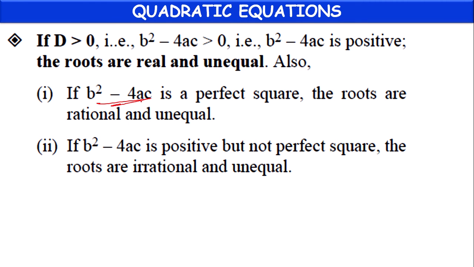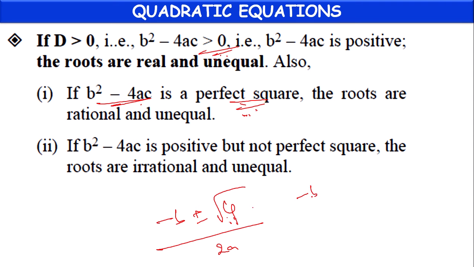Suppose b square minus 4ac is greater than 0, and along with that it is also a perfect square. Suppose we got 4, which is a perfect square. Then minus b plus root of 4, equal to 2, so minus b plus 2 by 2a is one root, and minus b minus 2 by 2a is another root. This means they are rational numbers.